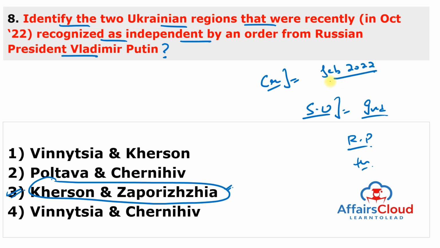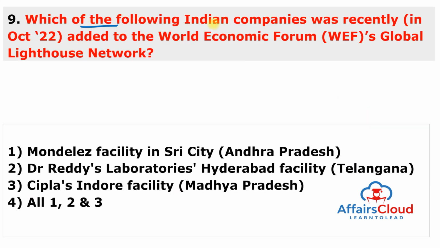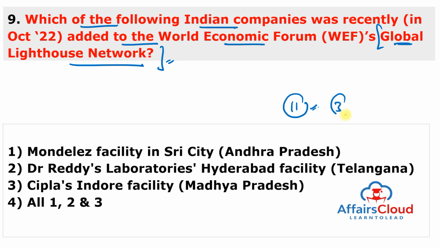Moving to next question. Which of the following Indian companies was recently added to the World Economic Forum Global Lighthouse Network? This keyword Global Lighthouse Network is very important. And from India, 3 companies were added, but all over world, 11 factories and the industrial sites were added in the Global Lighthouse Network by the World Economic Forum. And out of 11, 3 from India.